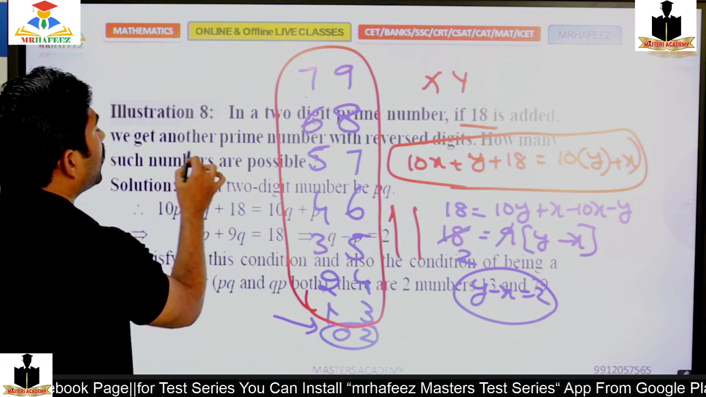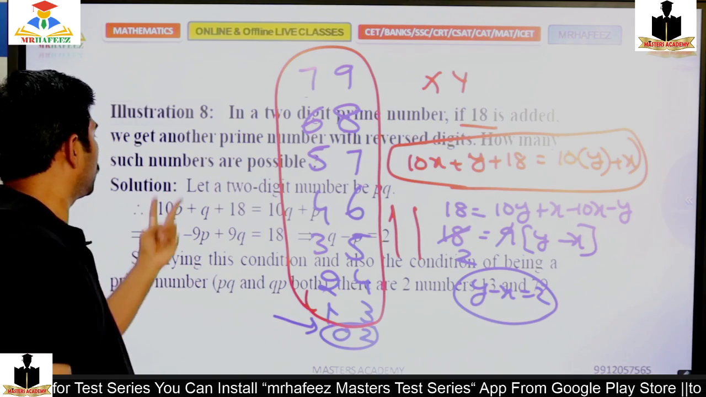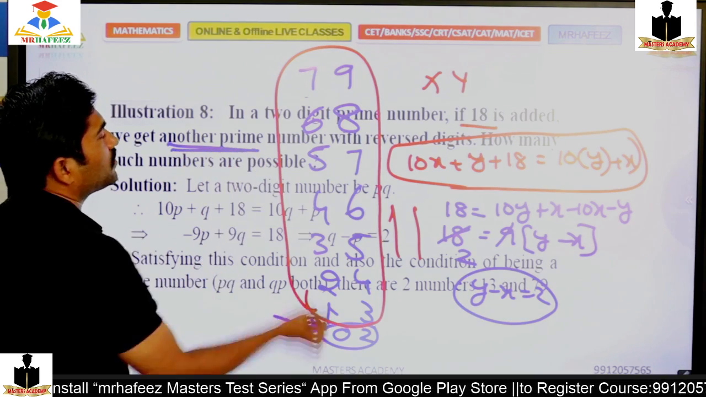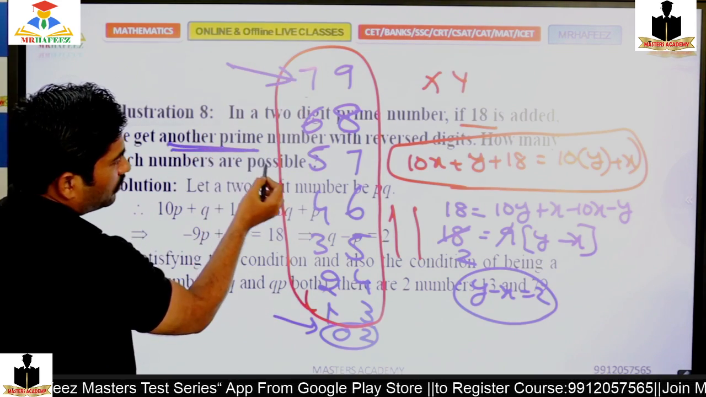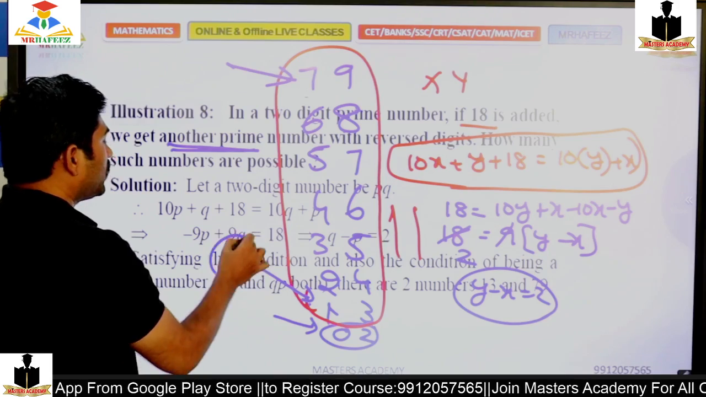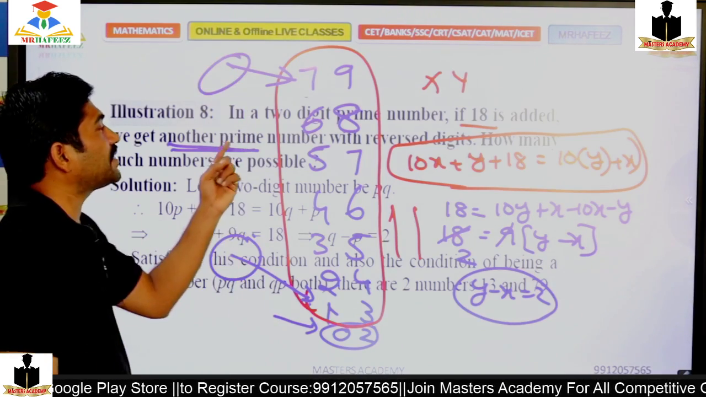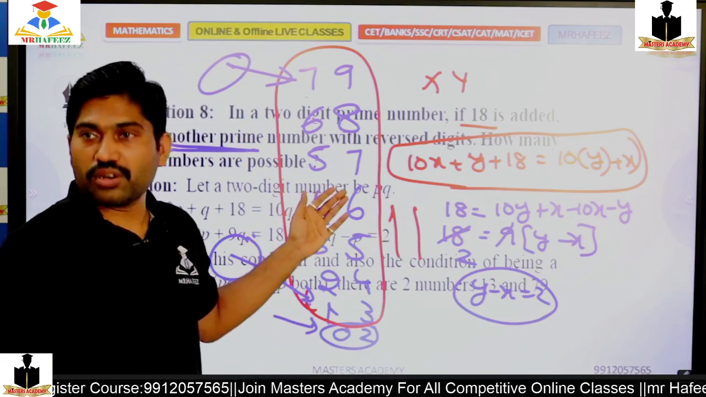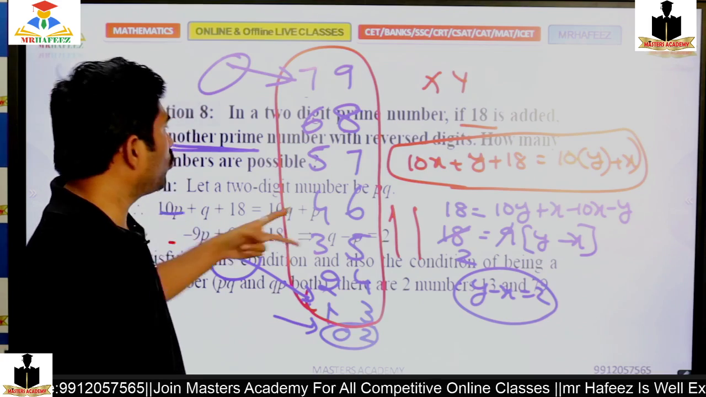If we add 18 and get another prime number, okay, if the question is like that, they are asking about prime numbers. 79 is a prime number and 97 is another prime number. So these are the two numbers because it's a prime number. If that is not there, there are a lot more possibilities. Okay, moving to the next.